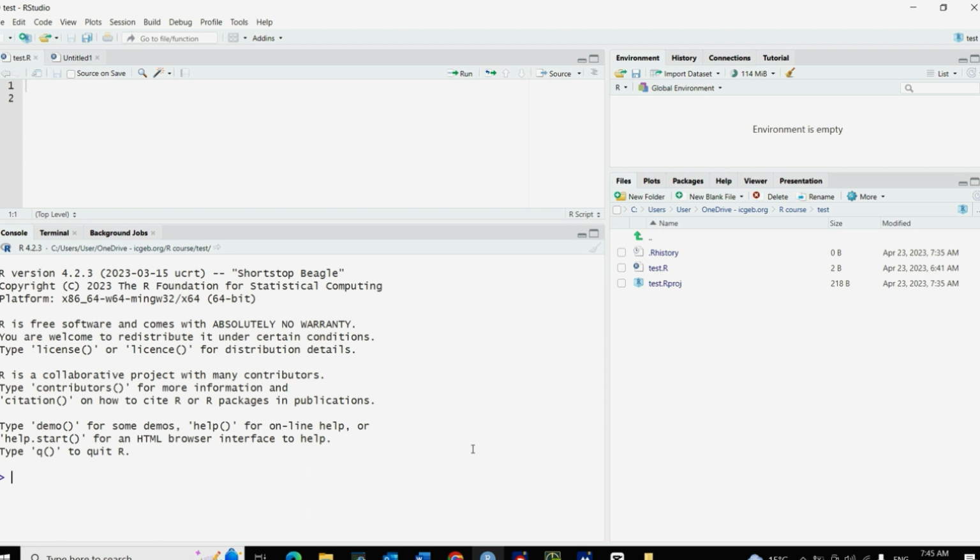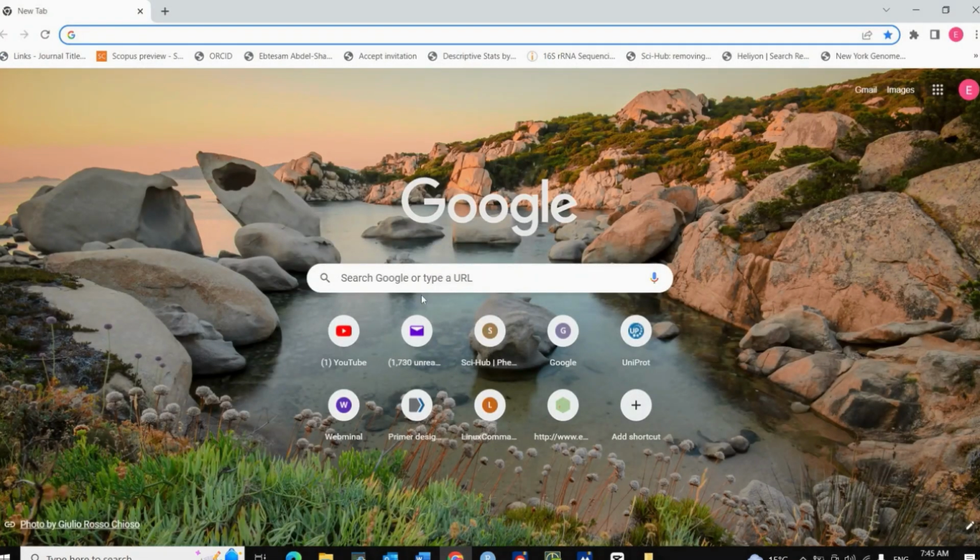Today we are going to install R and RStudio for your PC or laptop to be ready for our course Programming with R. And also, if you have RStudio and you want to update your R version from, for example, what we have here, 4.2.3, to the latest version, just follow us on the next steps.